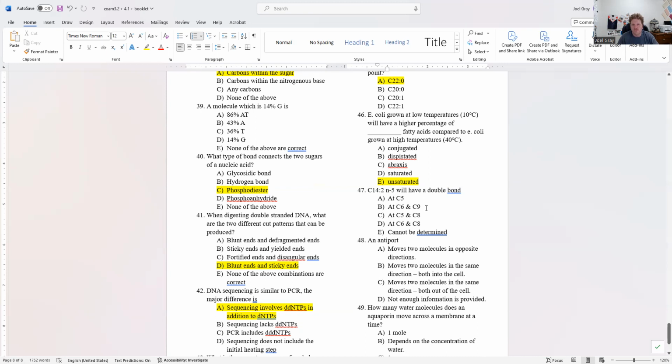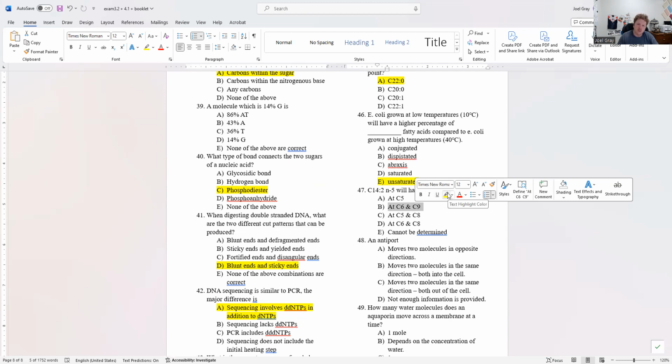Well, when we go from the other direction, what we're looking for is carbon number 9. So that's a double bond between carbons number 9 and 10. And the other one, remember, it's a double bond, single, single, double. So it's going to be ultimately at C6 and C9. So number 47, the correct answer is B.